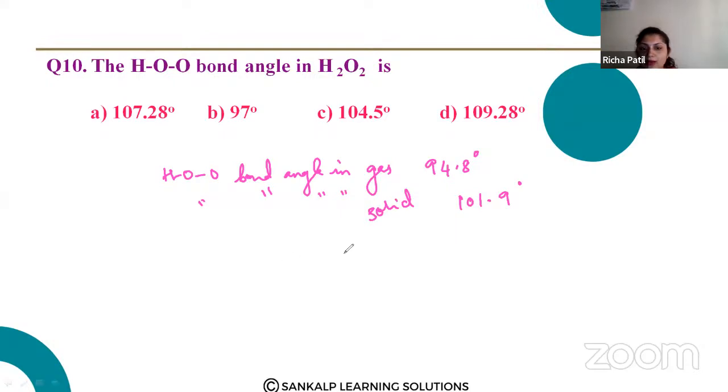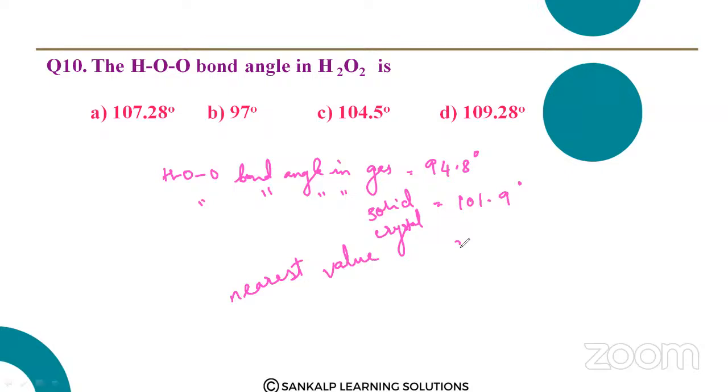When you take an average of this, the nearest value will be 95 degrees.